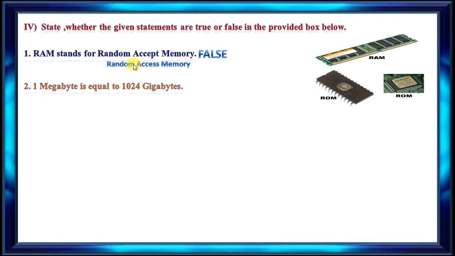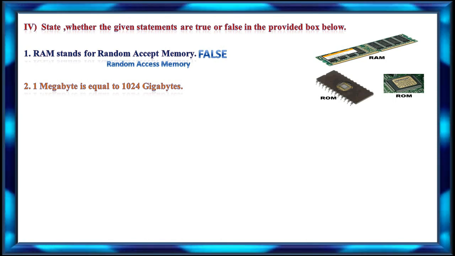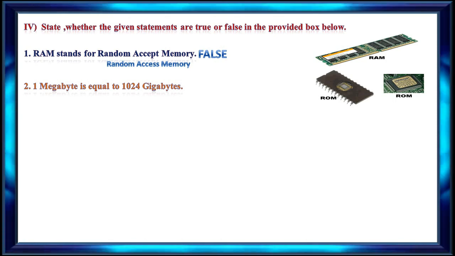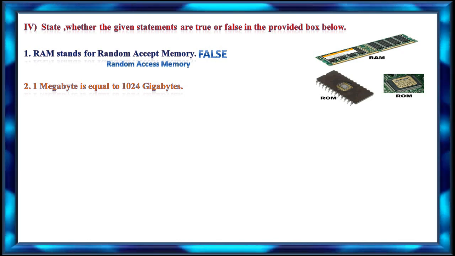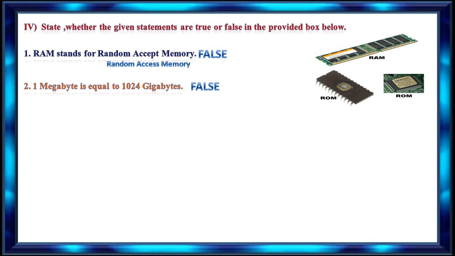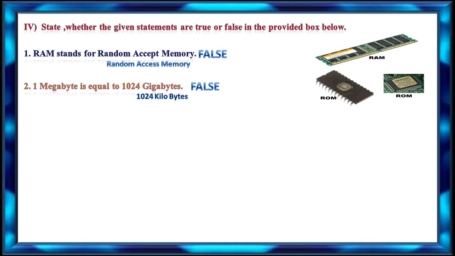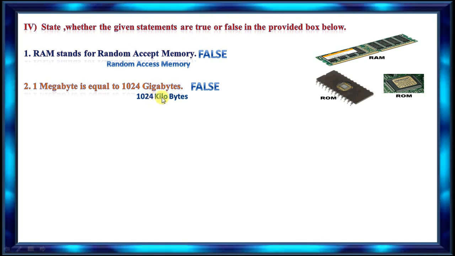2. 1 megabyte is equal to 1024 gigabytes. Children, can you guess whether this statement is true or false? It is false. The correct answer is 1 megabyte is equal to 1024 kilobytes.